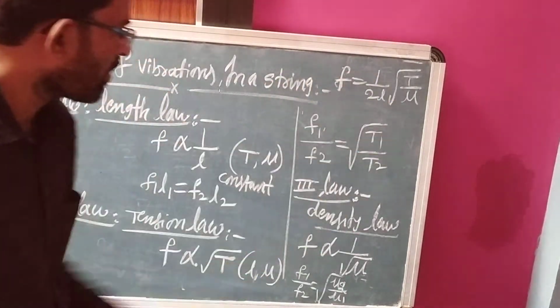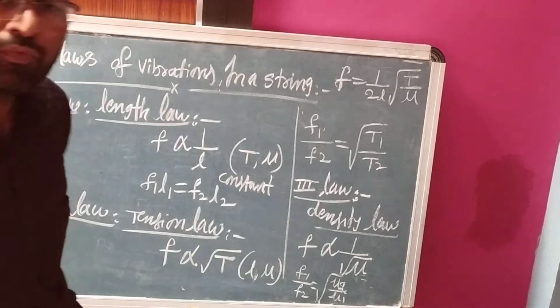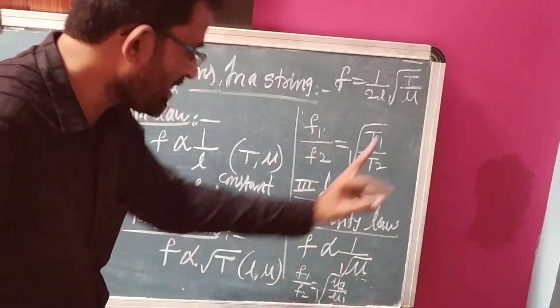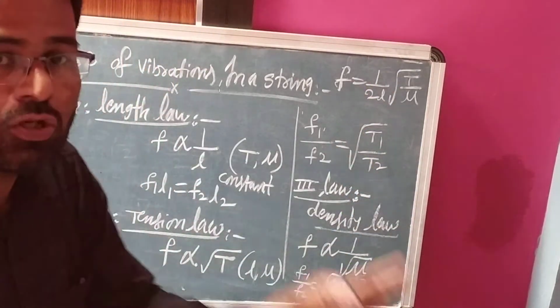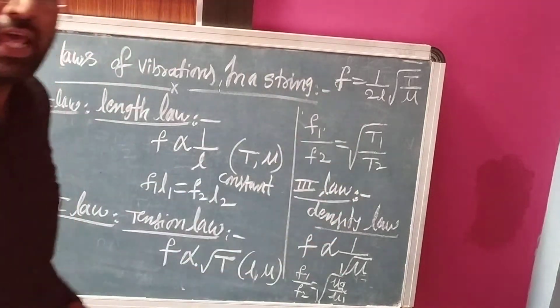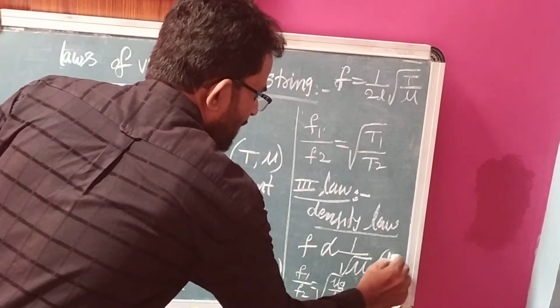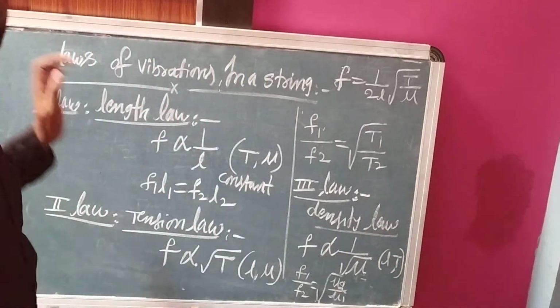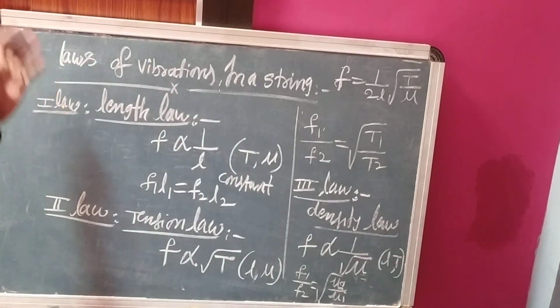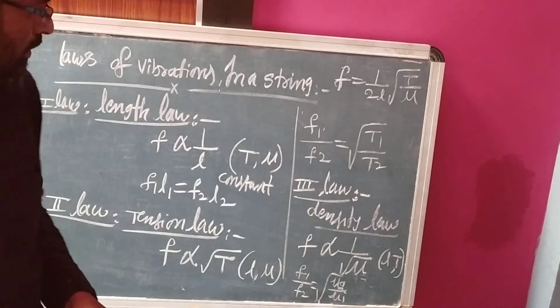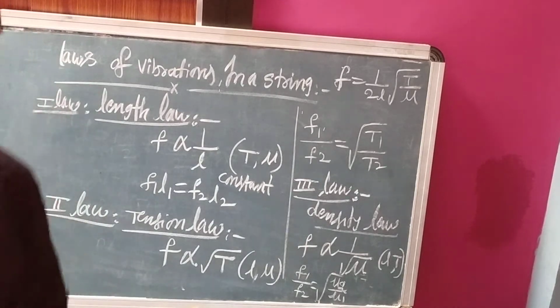Third law, the density law: the fundamental frequency is inversely proportional to the square root of the linear mass density, where length and tension remain constant. These are the three laws of stationary waves in a string.